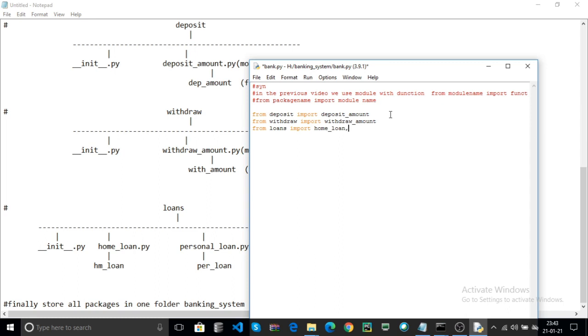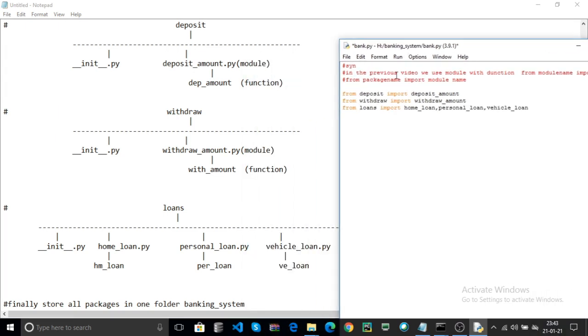The modules are separated by comma. Here personal_loan and vehicle_loan. These are the Python files, that is the Python modules. The deposit, withdraw, and loans are the Python packages.